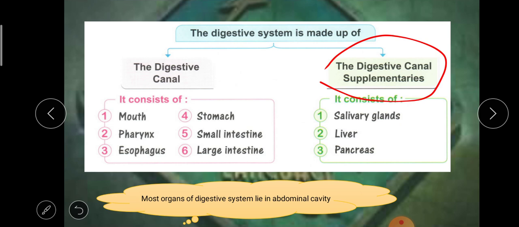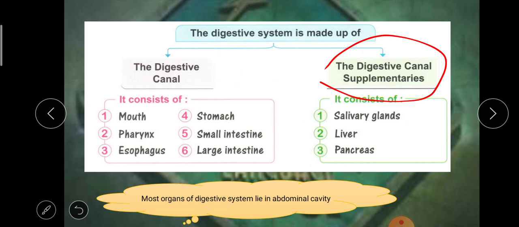You should know now what the digestive system is made up of. The digestive canal is a long tube. It starts with the mouth opening and ends with the anus opening, which the solid waste comes out from. Yes, the digestive canal starts with the mouth and ends with the anus.